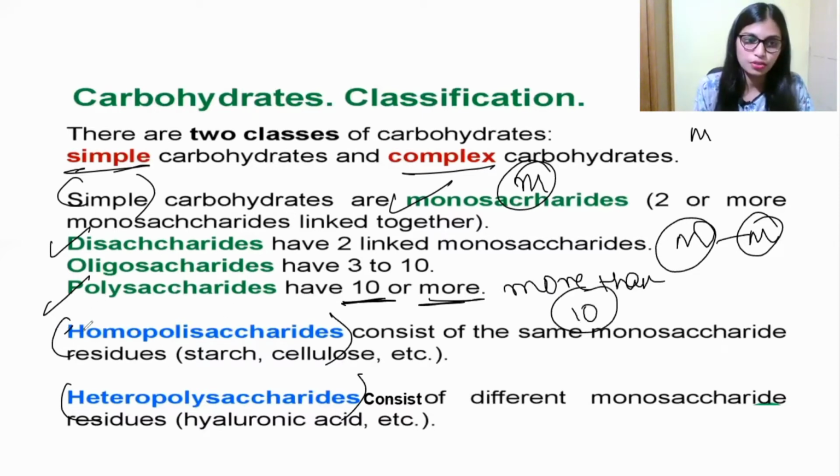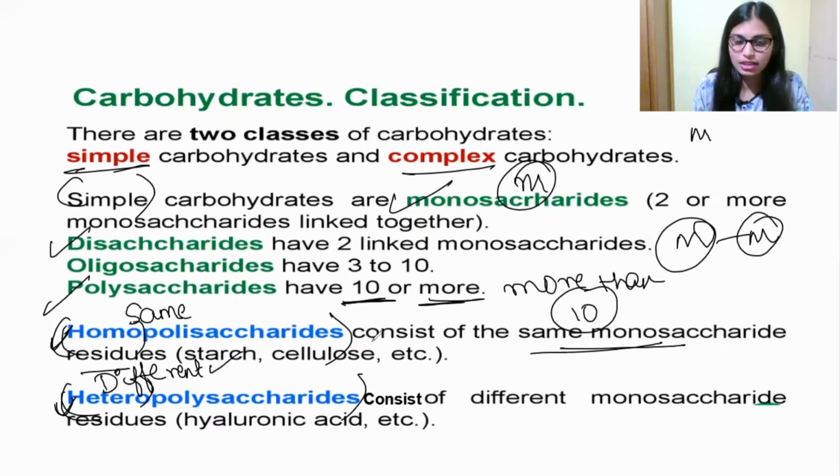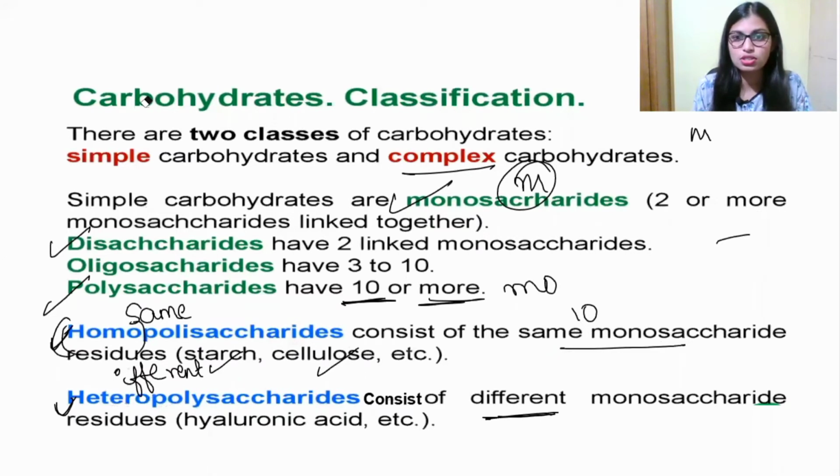When it comes to the types of polysaccharide, there are homopolysaccharide and heteropolysaccharide. The name itself says, homo is nothing but same, hetero is nothing but different, right? In the homopolysaccharide, the same monosaccharides bind together by glycosidic bond. So this consists of the same monosaccharide residues. Examples are starch and cellulose. The heteropolysaccharide consists of different monosaccharide residues. An example for heteropolysaccharide is hyaluronic acid. So this is the entire classification of carbohydrates.